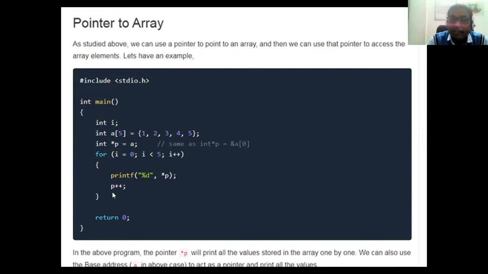After that, what did you do? p++, that means p is incremented by 1 again. We moved p ahead by one location. But if it is an integer value, it will require 2 bytes of memory, so p will always be incremented by 2. So with p++, we will get the second value.